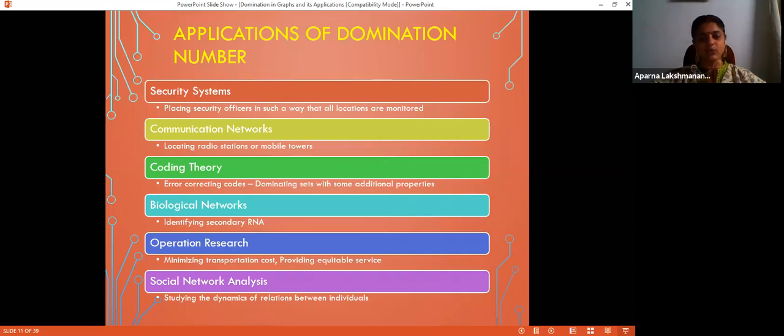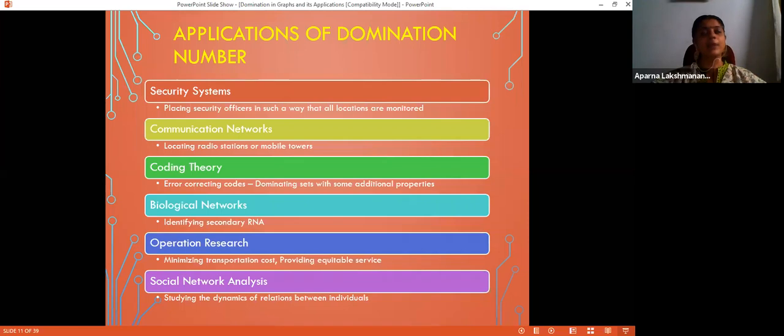Then comes social network analysis. You need to disseminate a particular news among all occupants or among a universal set. So with minimum possible transmissions, you have to get the information to all those who are in the universal set. That is equivalent to finding a kind of domination number. It's not exactly the domination number. Of course, domination number can also be applied in this case. You find a dominating set in that network and give the information to all of them. And you can be sure that in one step, the information will be transmitted to all others.